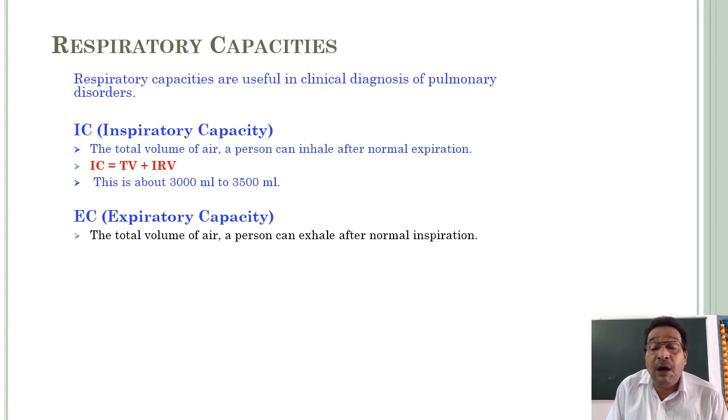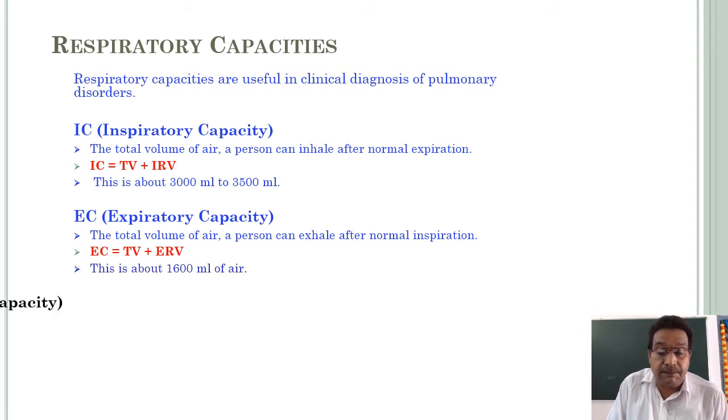The total volume of air a person can inhale after normal expiration is called inspiratory capacity, but the total volume of air a person can exhale after normal inspiration is called expiratory capacity. So expiratory capacity is equal to tidal volume plus expiratory reserve volume. This is about 1600 ml of air.